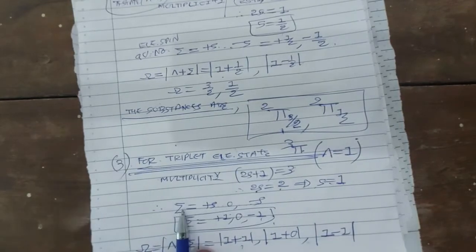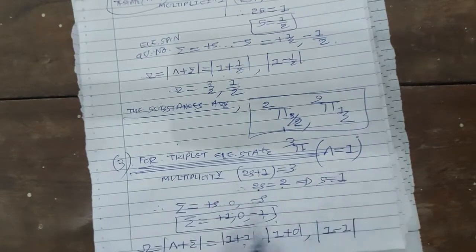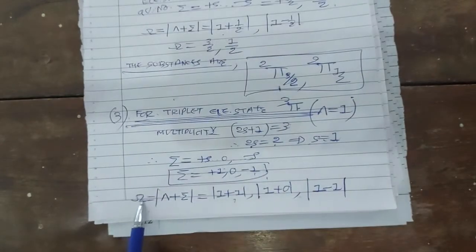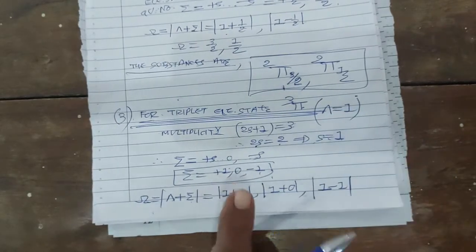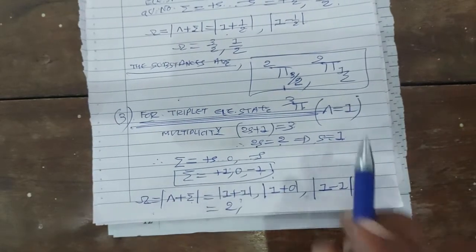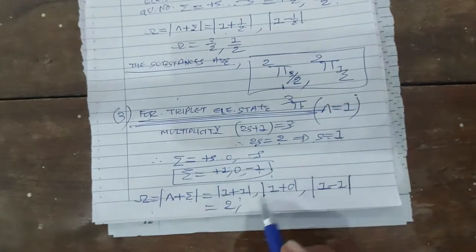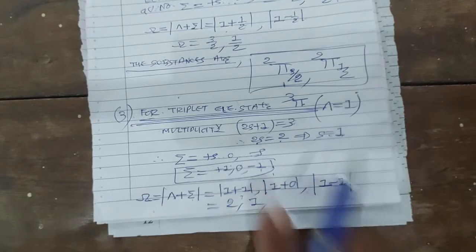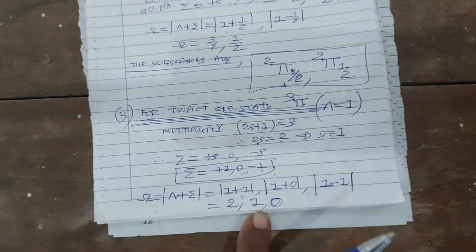Correct? So the electronic spin quantum number sigma has values from plus s to minus s. Plus s means plus 1, 1 minus 1 will be 0, and 0 minus 1 will be minus 1. So the total quantum number omega has values lambda plus sigma. Lambda is 1 plus sigma is 1, so 1 plus 1 is 2. Lambda is 1 and the second value of sigma is 0, so 1 plus 0 will be 1. For the third value of omega, lambda is 1 and sigma is minus 1, so 1 minus 1 will be 0. So we have three values of omega: 2, 1 and 0.